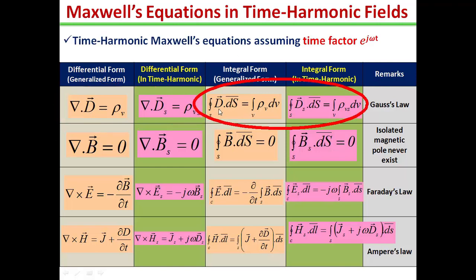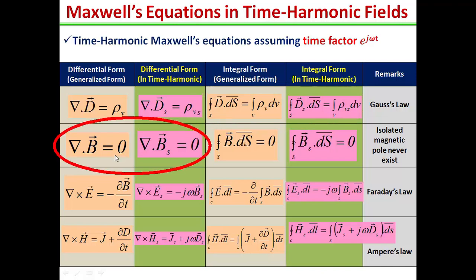Similarly, in the integral form, closed surface integral D dot dS is equal to volume integral rho v dv, which changes in the time harmonic to closed surface integral Ds dot dS is equal to volume integral rho vs dv, where Ds and rho vs are the phasor forms of D and rho v.